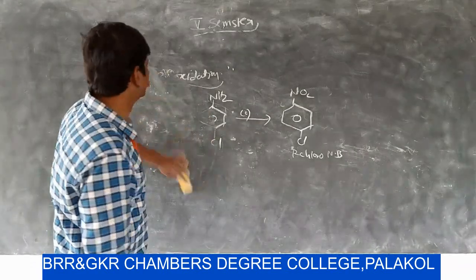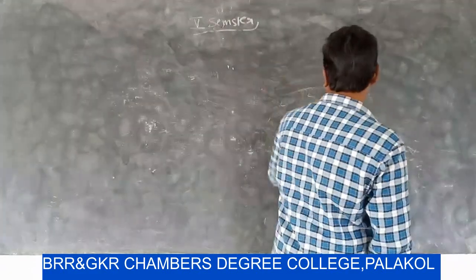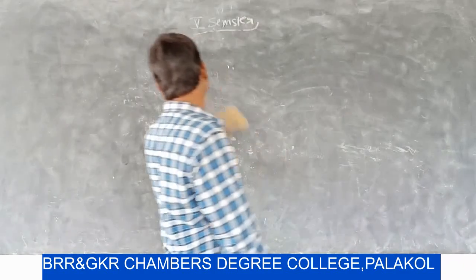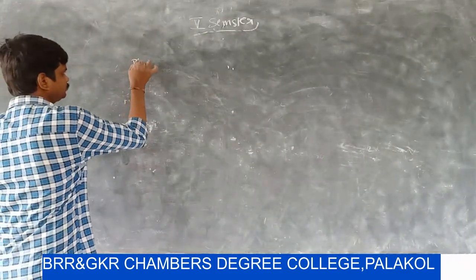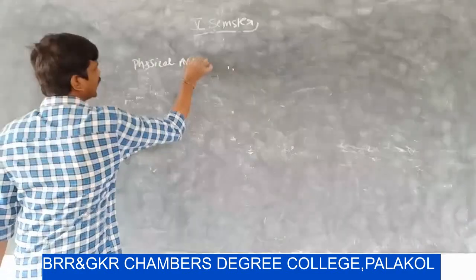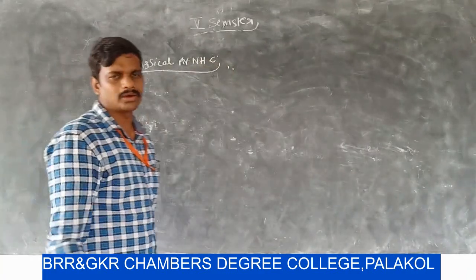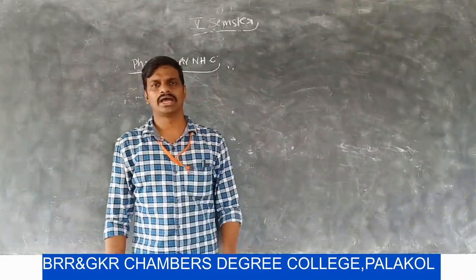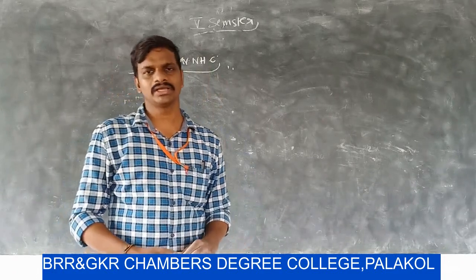Now we are moving to the next one, that is physical properties of aromatic nitro compounds. What is meant by physical property?